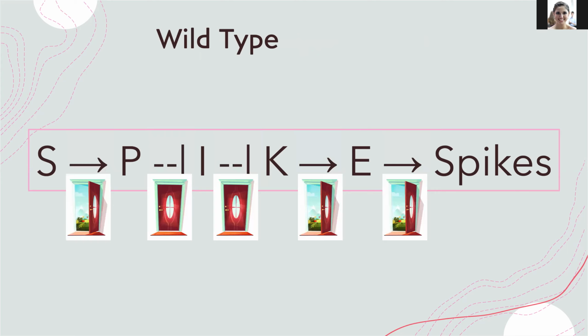This is a wild type cell, so all genes have the possibility of being produced. We have S, which stimulates P. I will be blocked by P, which will prevent K from being blocked. K stimulates E, and produces spikes.